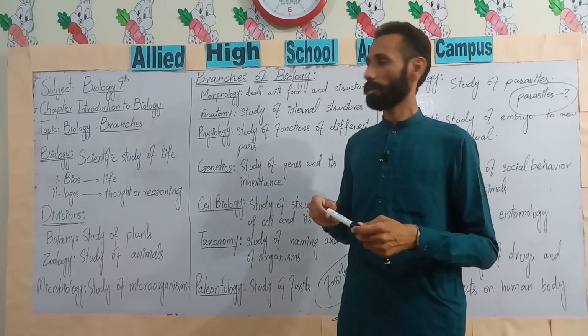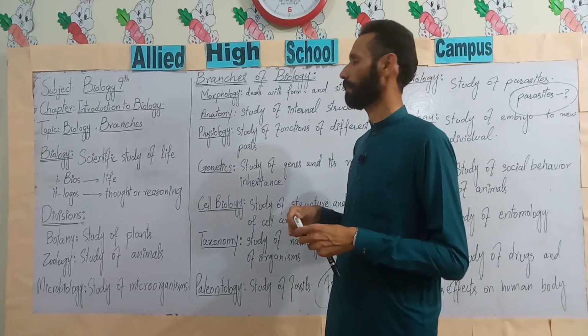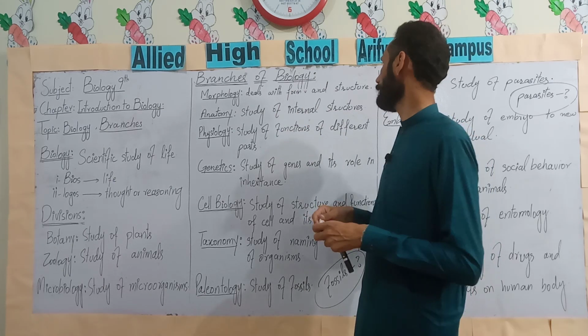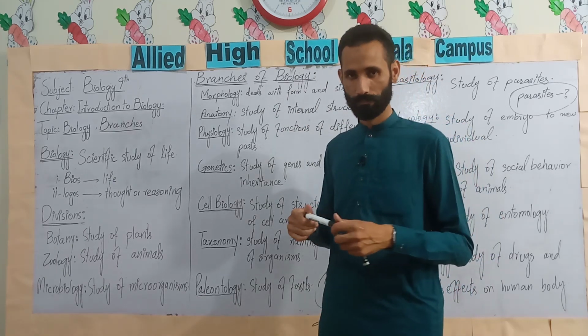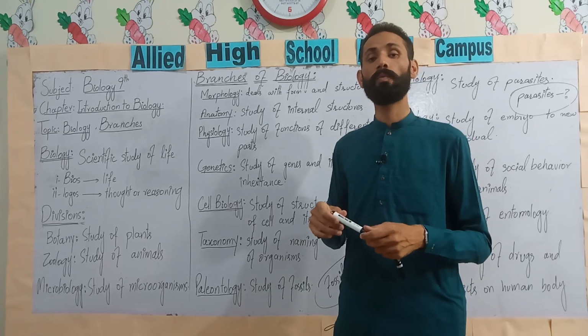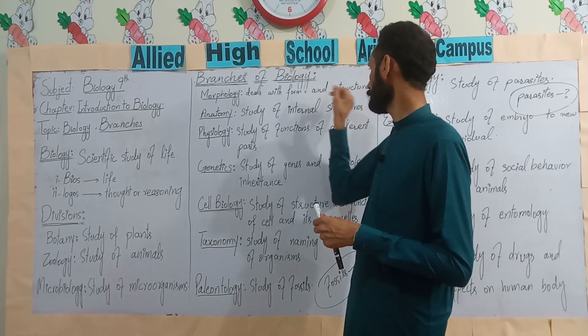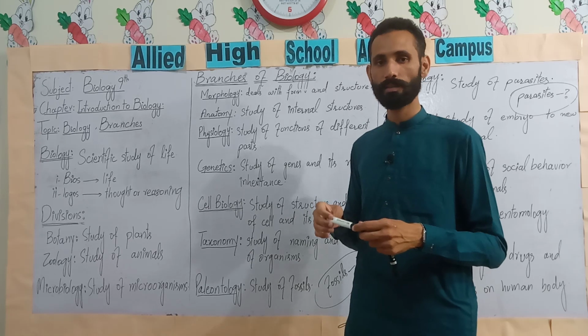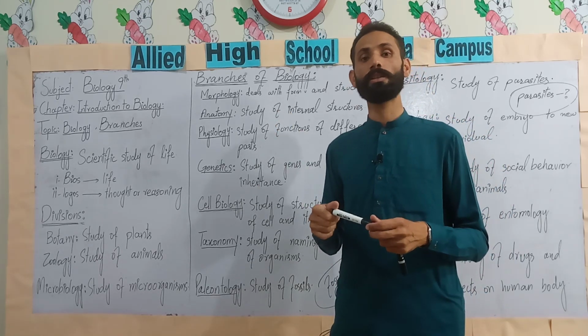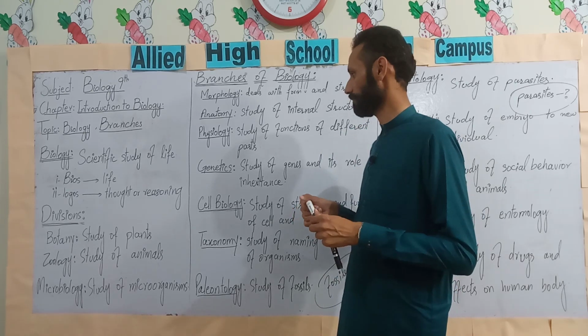First of all, morphology. Morphology deals with the form and structure of living organisms. In morphology, we study the forms and structures of living organisms. Anatomy. In anatomy, we study the internal structures of living organisms.